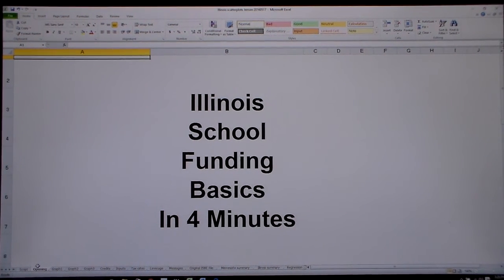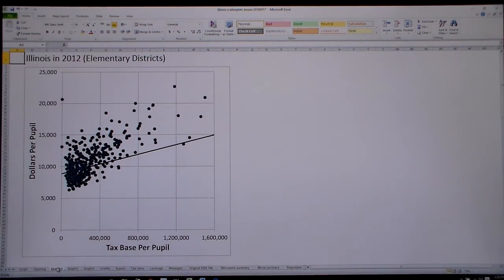School funding in Illinois is very unfair. Here's why. For elementary school districts, here's the 2012 relationship between property wealth and spending per student. Districts with low tax bases, the districts farthest to the left, tended to spend much less.